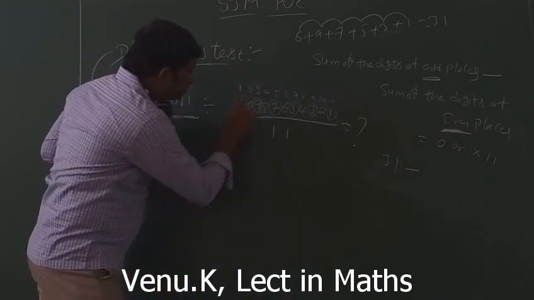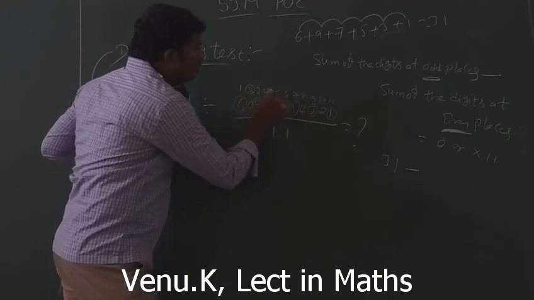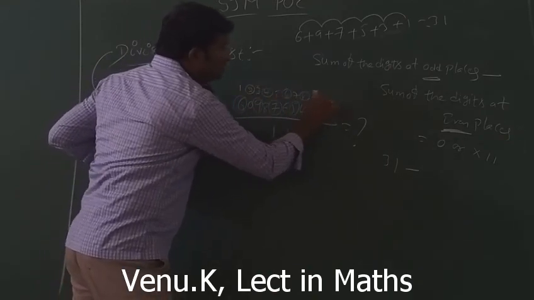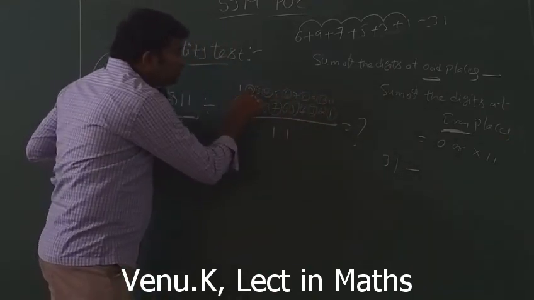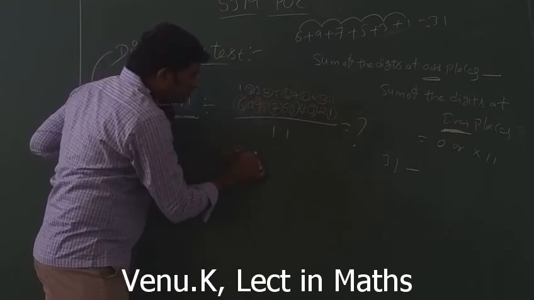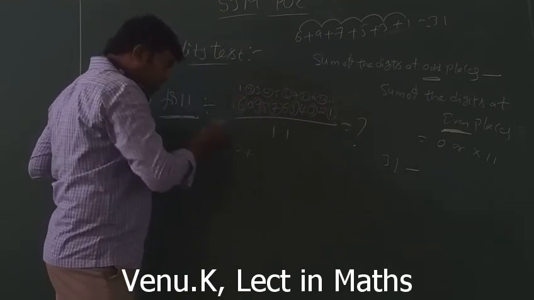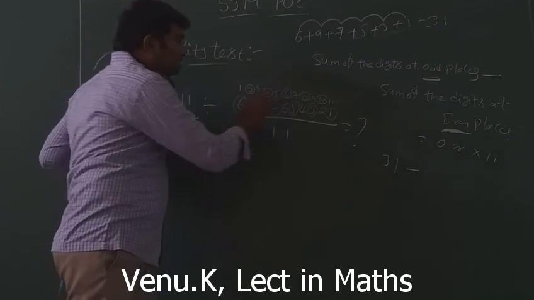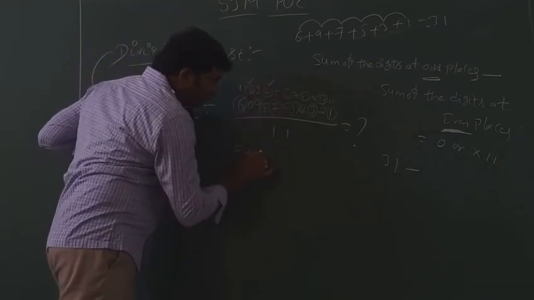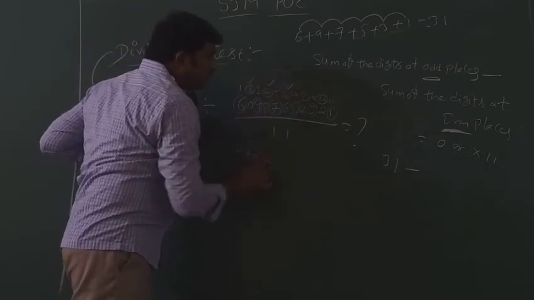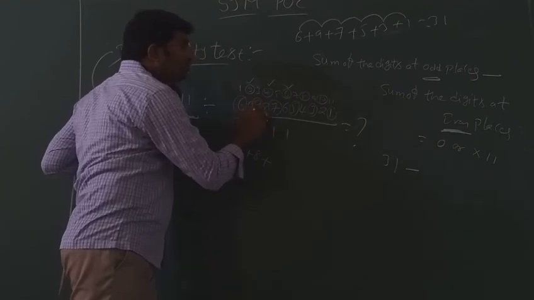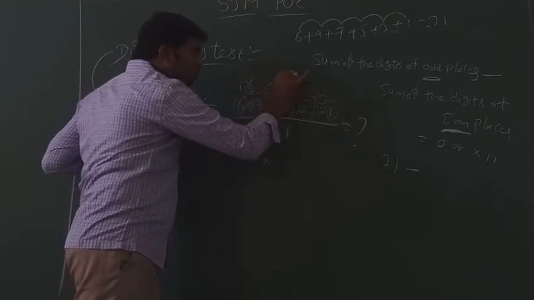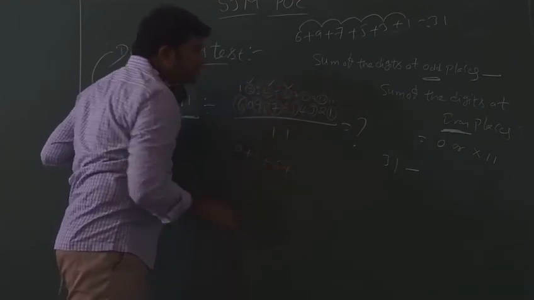At even places, that means 2, 4, 6, 8, 10. At the first even place, 2, what is the number? We are adding the digits. Next, after 2, 4. At the fourth place, 8 is there. After 4, what about 5? Don't take this one, fifth is odd, that is already given. The next even place is 6, where 6 is there.